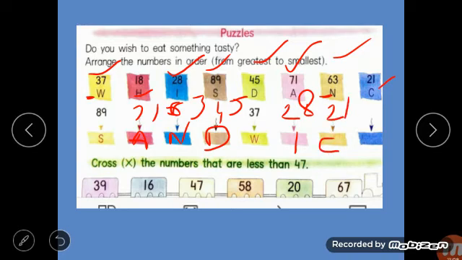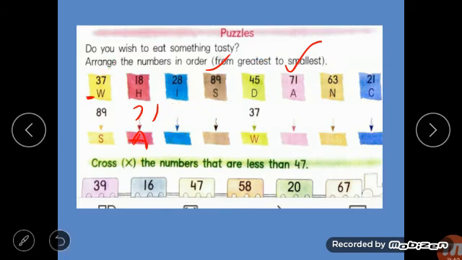And what is left now? Only 18 is left. So here you have to write 18 and what is left? H. So read this. What is that? Sandwich. Do you like sandwich, children? So that is the tasty thing which you can get after arranging these numbers from greatest to smallest form. Clear? Now next what do you have? So I am erasing this. You have to do it yourself.